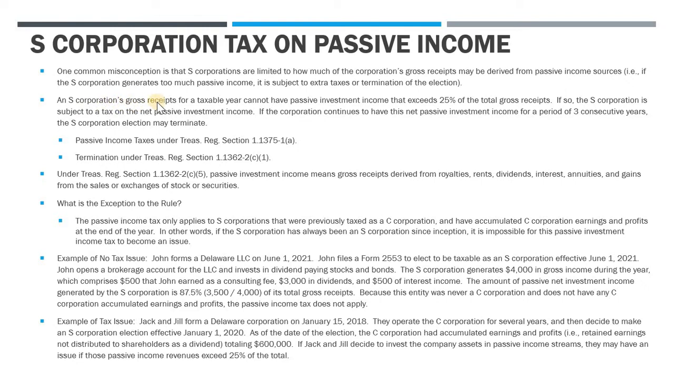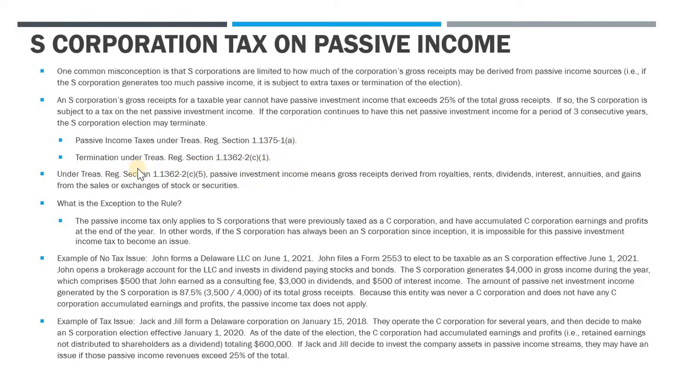So an S corporation's gross receipts for a tax year cannot have passive investment income exceeding 25% of your total gross receipts. Otherwise the S corp is going to be subject to tax directly on that net passive income. And if the S corp continues to have this net passive income for 3 consecutive years, the S corp election may terminate. And these are the relevant regulations here: the passive income taxation under Treasury Reg 1.1375-1A, and then the termination issue.